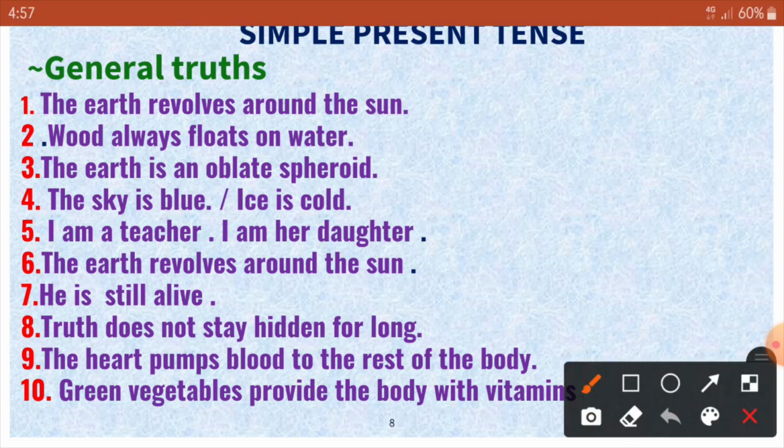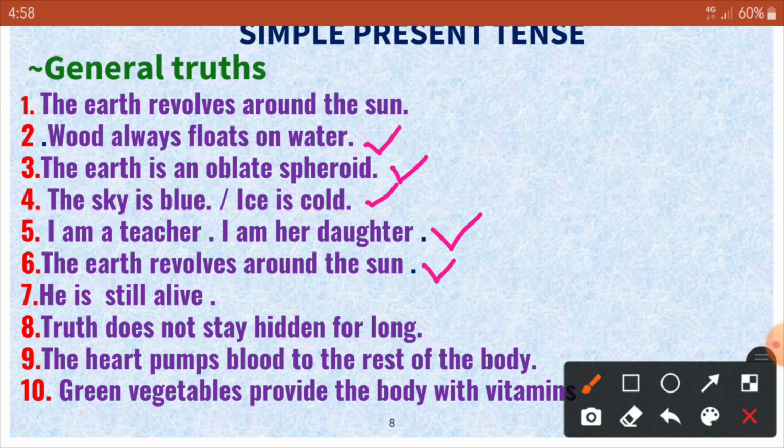I'll take another example here. Wood always floats on water. Then next is, the earth is an oblate spheroid. The next one is, the sky is blue. The ice is cold. These all are the information, fact-based statements. I am a teacher. I am her daughter. The earth revolves around the sun.